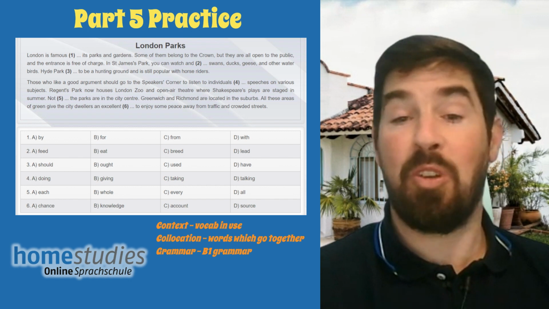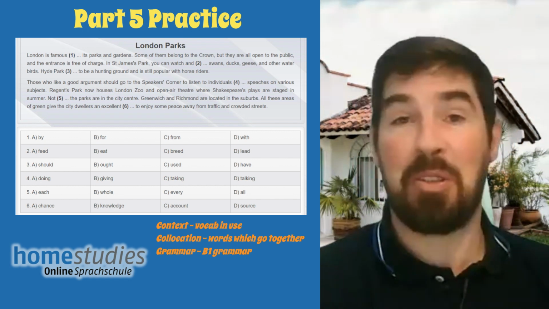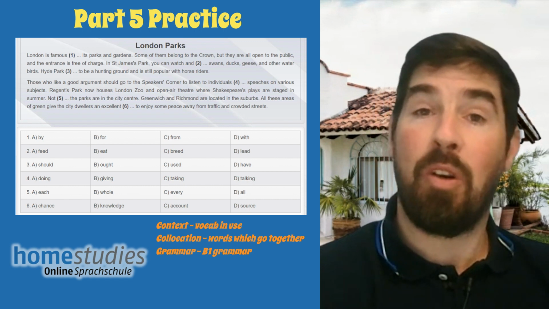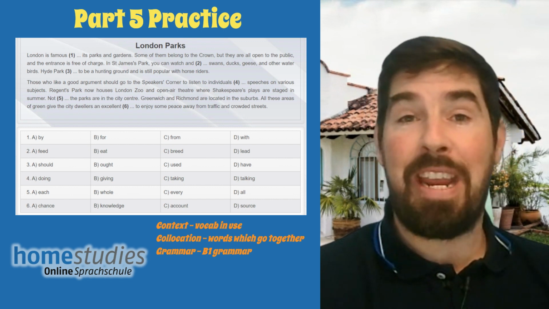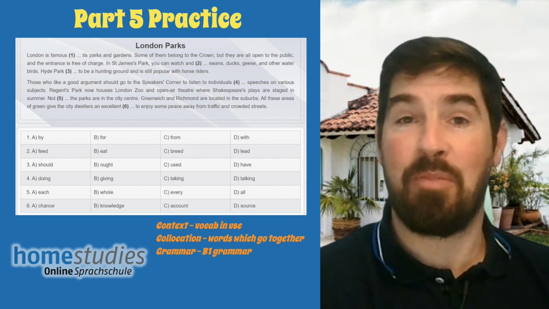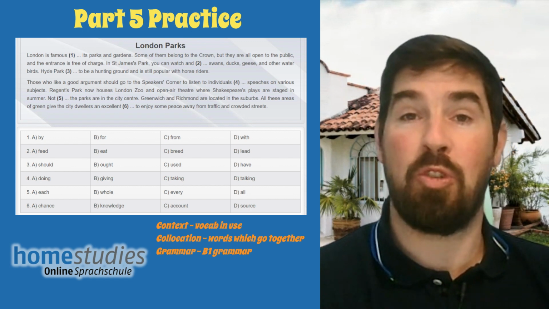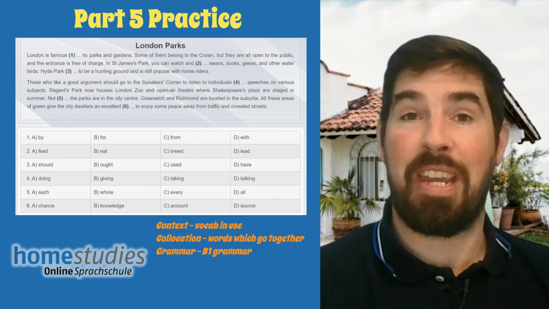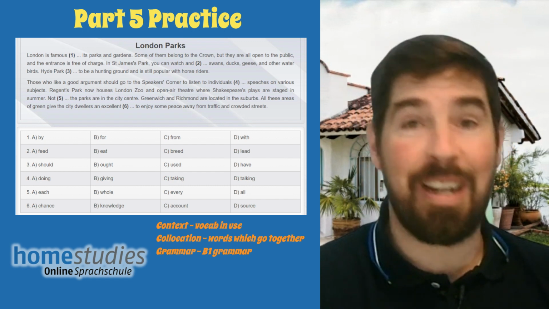So what are we going to do? We're not really going to eat the ducks, are we? So we should cross that off or eliminate that. We're not going to the park to breed ducks, geese, swans. We're not trying to get them to reproduce. That's not our job. And we are not going to lead the ducks or the swans or the geese. They're not going to follow us. They're not going to listen to us.